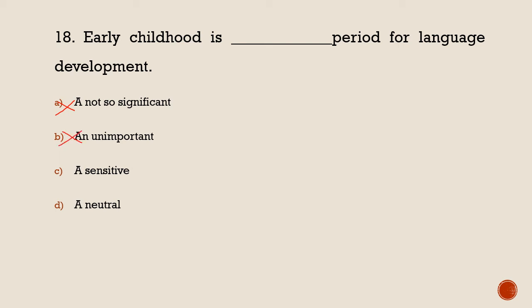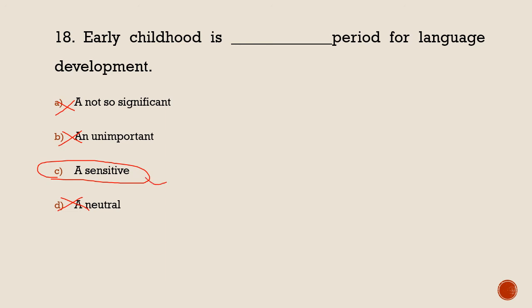For language development or any form of development, in early ages maximum things are developing, and a base is normally created in our early ages. It's very sensitive, or neutral. Neutral is also wrong because it is not neutral. So the answer is sensitive, because it's a very sensitive period for language development.